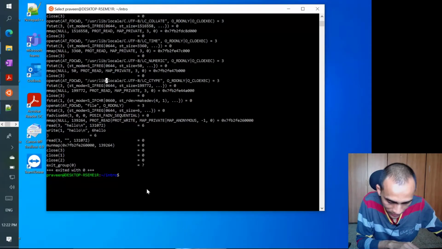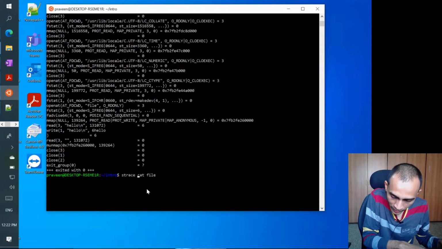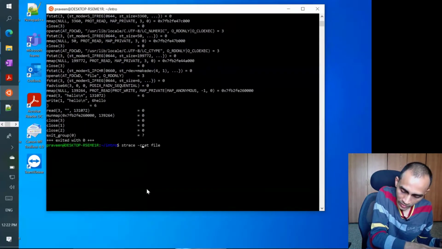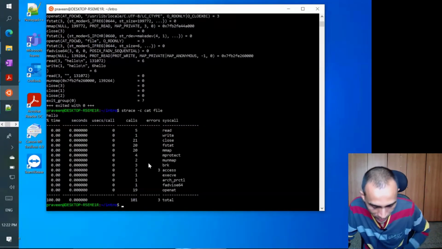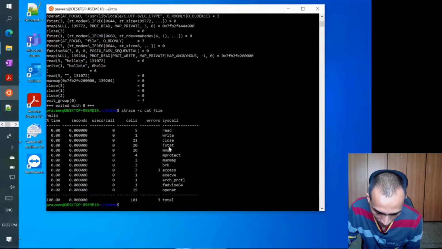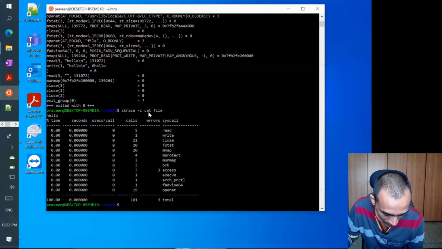Let me just simplify this. You can provide some arguments to simplify it. For example, one argument is, I think, C. This argument just summarizes how many system calls have happened. For example, read has happened 5 times, write has happened 1 time, close has happened 21 times, and fstat, which gets some stat information about different files. These are different system calls that were executed by this cat program, and how much time it took is very negligible, so it is showing 0 and so on.